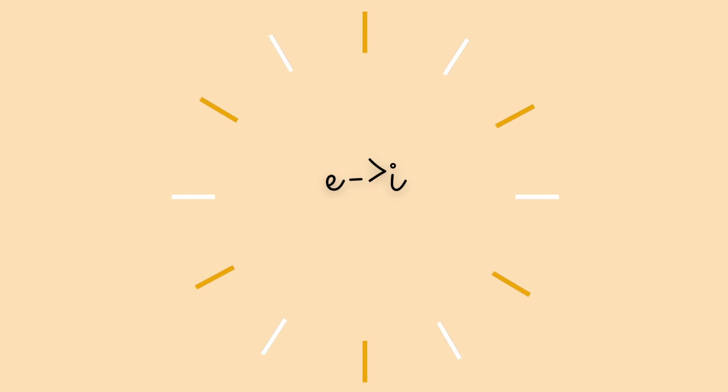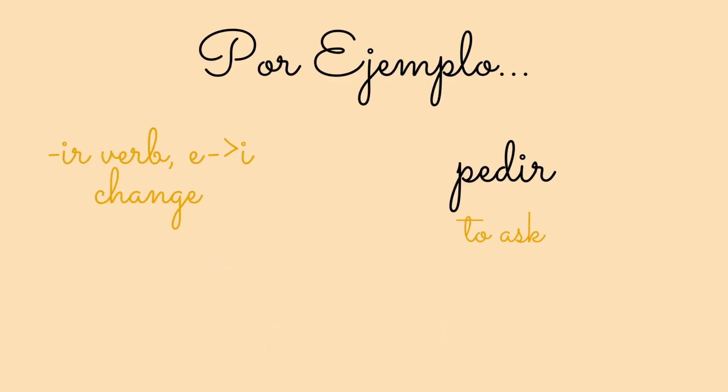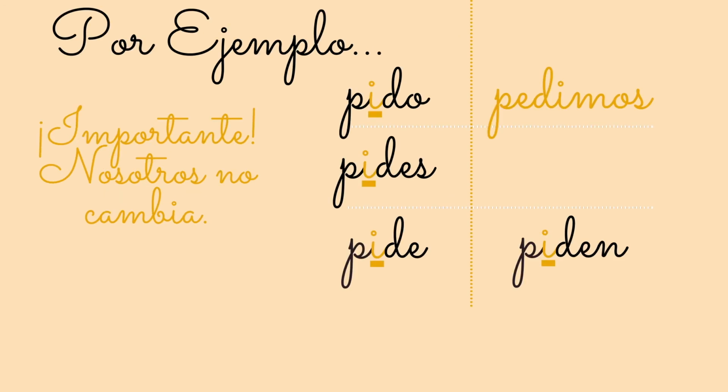Now we will learn about E to I stem changers. Let's start with the verb pedir, which means to ask. It's an IR verb and an E to I stem changer. Let's start with the conjugations. Yo pido, I ask. The E changed to I in pedir, and I used the regular IR endings.